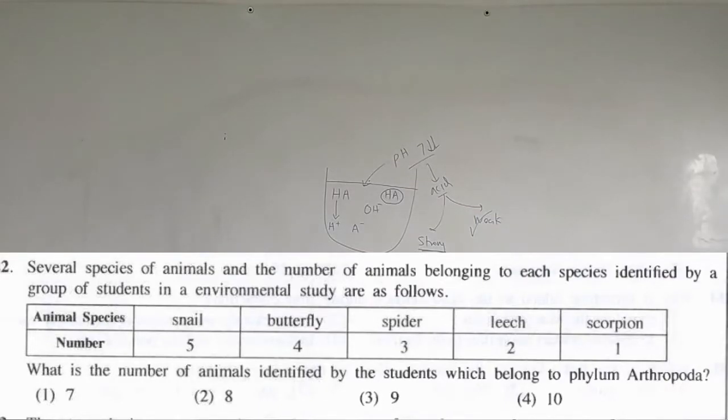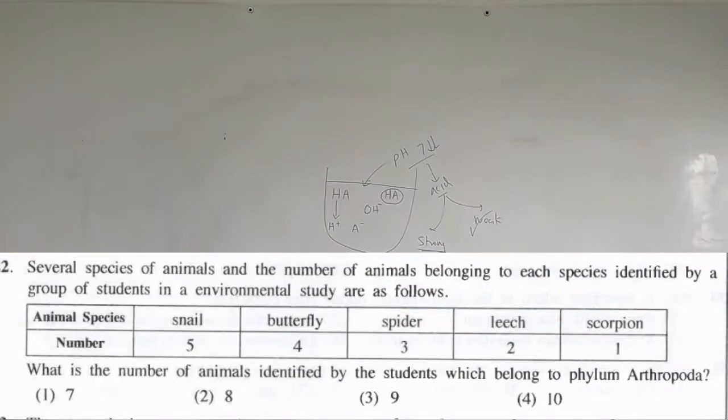Of them, snail comes under phylum Mollusca, butterfly comes under phylum Arthropoda, spider is phylum Arthropoda, and leech comes under Annelida.